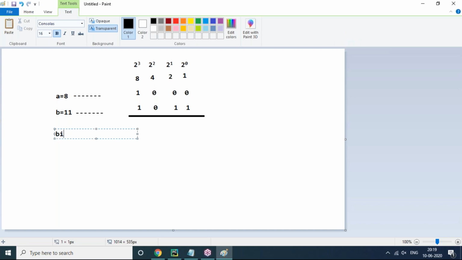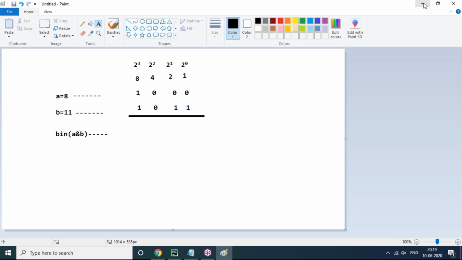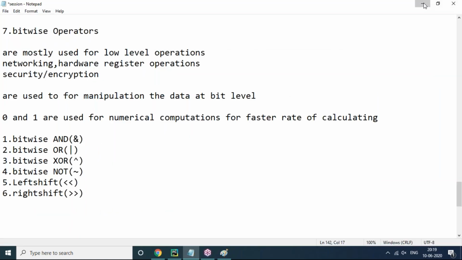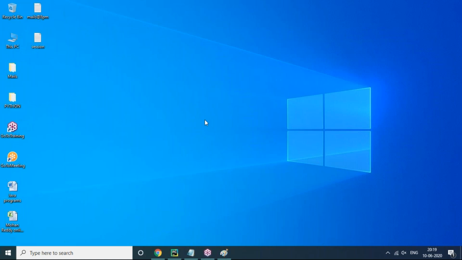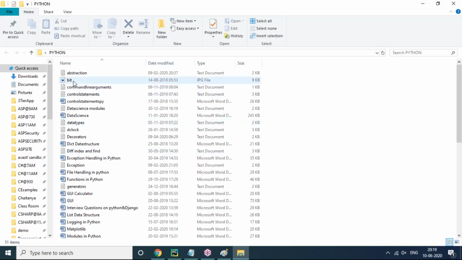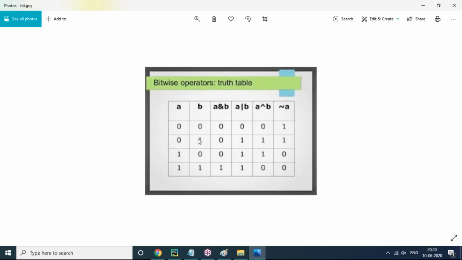Binary of A and B I want to calculate, meaning 8 and 11. So if you want to calculate binary of 8 and 11, for this process we have a truth table. Let me open the truth table here. Based on the truth table I'm going to calculate. This is the truth table I have already maintained in my document. So let's open it quickly. Based on the truth table, you have to calculate the binary form of A and B. How it is possible, you can see quickly. In this truth table, the A value and B value are clearly mentioned. Now observe carefully.